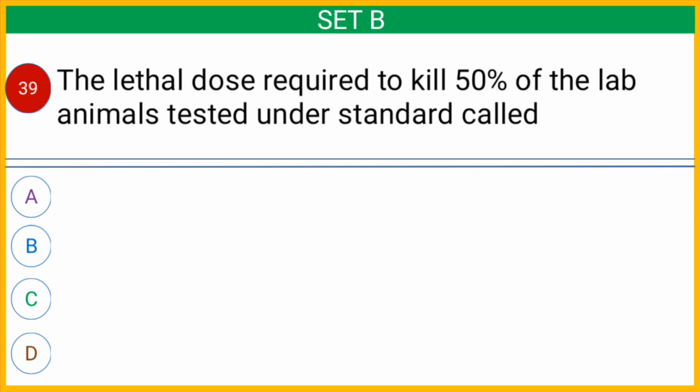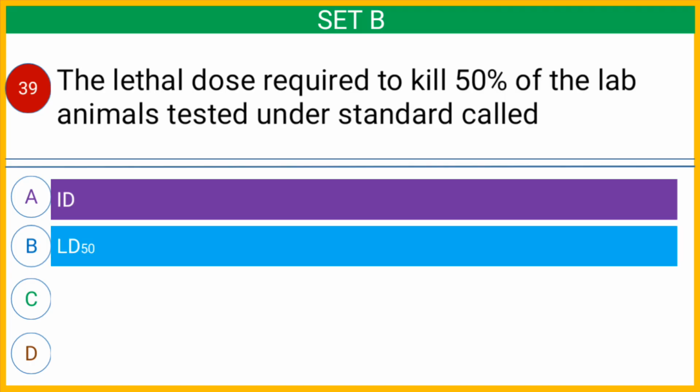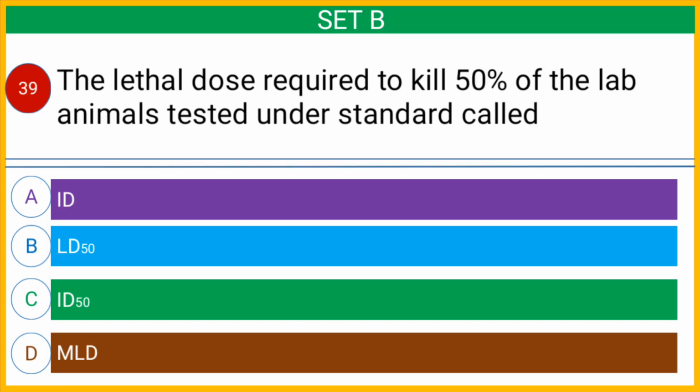Question number 39. The lethal dose required to kill 50% of the lab animals tested under standard conditions is called option A, ID, that is infectious dose, option B, LD 50, that is 50% lethal dose, option C, ID 50, that is infectious dose 50%, or option D, minimum lethal dose MLD. And the correct answer is option B, 50% lethal dose.